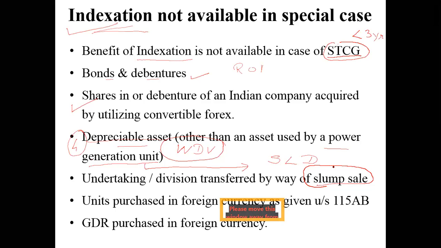That sale is made, sir, like for a lump sum consideration. We consider a sale of the particular things for a lump sum consideration without values being assigned to the individual assets and liabilities. Correct.